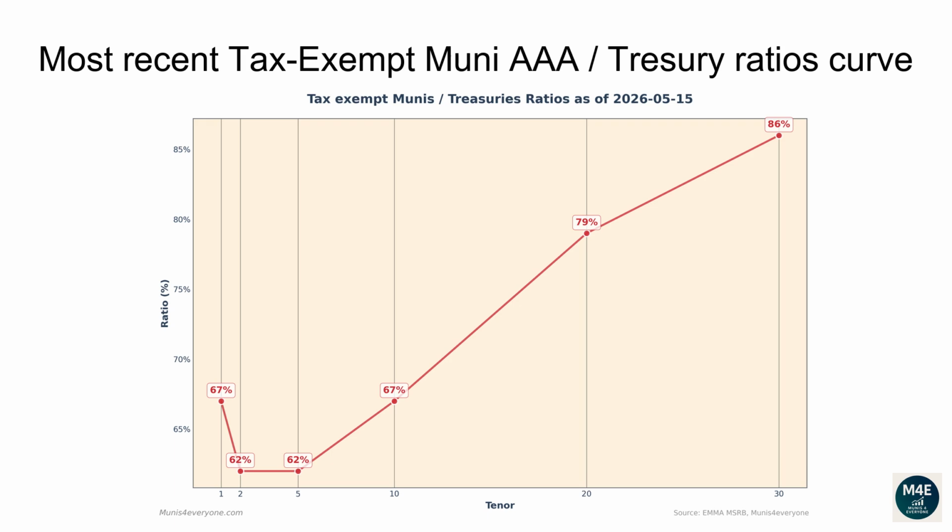The current one-year ratio is 67%. The 2 years ratio is 62%. The 5 years ratio is 62%. The 10 years ratio is 67%. The 20 years ratio is 79%. The 30 years ratio is 86%.